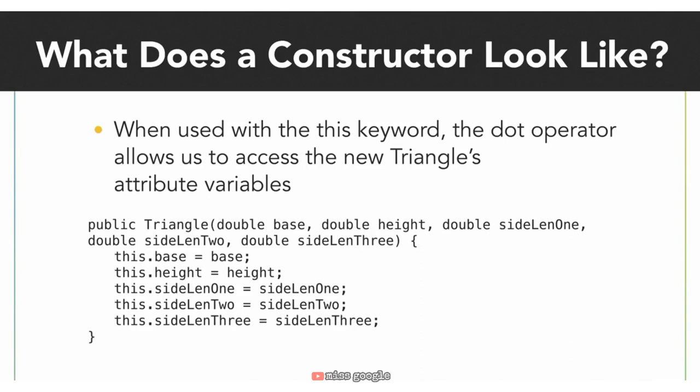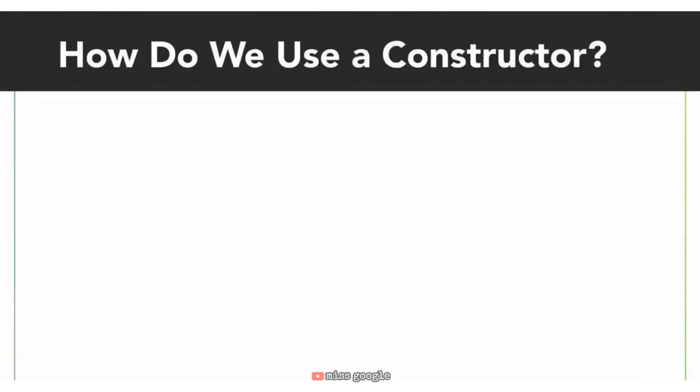With the code below, we are initializing the attributes of the new triangle with the values of the corresponding parameters. In the constructor, we initialize the triangle we are creating's base attribute with the value given in the base parameter. We also initialize the new triangle's height attribute with the value given in the height parameter, and so on for each attribute of the triangle we are creating. And that's our constructor function defined.